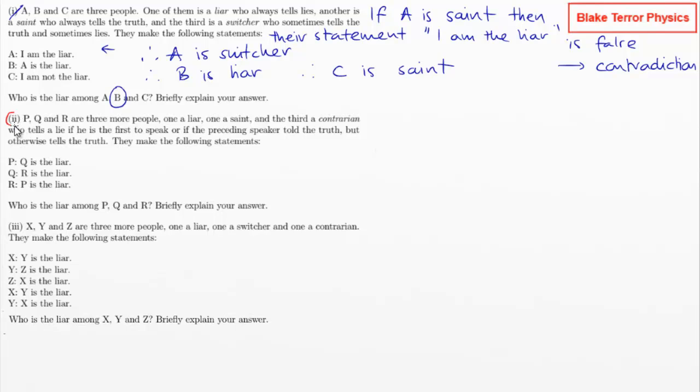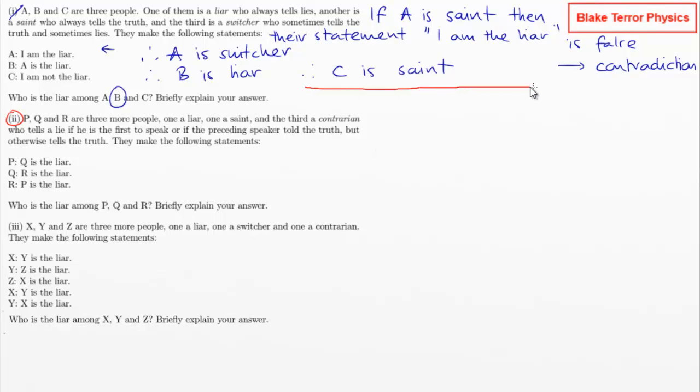Part 2. P, Q and R, three more people, a liar, a saint, and the third a contrarian who tells a lie if he's the first to speak or if the preceding speaker told the truth. Okay, right, I'm going to have to get to grips with that one. Otherwise tells the truth. Right, they make the following statements. Again, who is the liar?